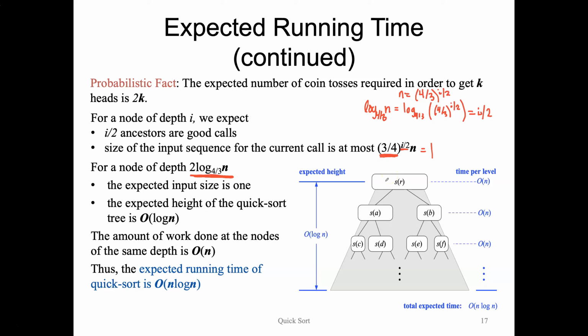So that means that the total expected time that our randomized quicksort takes is the expected height of our tree, how many levels we have, which is log n, times how much time we spend at each level, which is n. So our total expected time is n times log n, which means the expected runtime of quicksort is big O of n log n. So this is our average case. Still, our worst case is big O of n squared. This is if we're very unfortunate that we pick a bad pivot each time, but we don't expect for that to happen. The average case is big O of n log n.